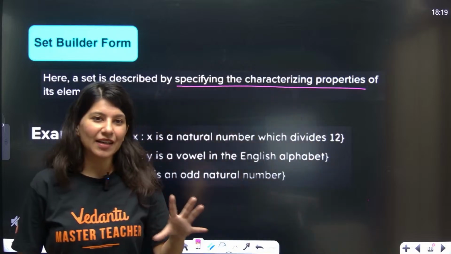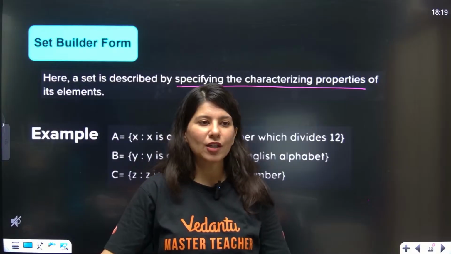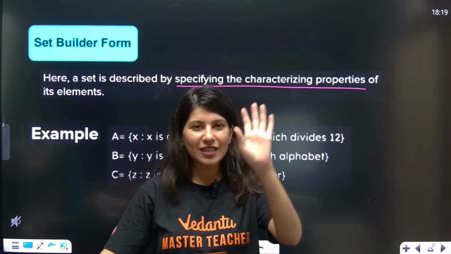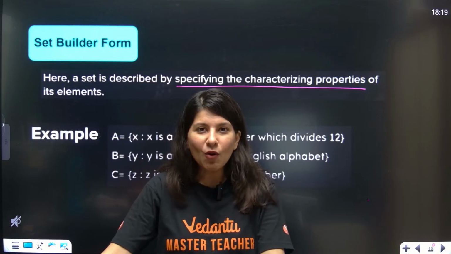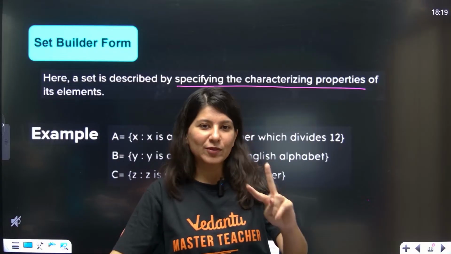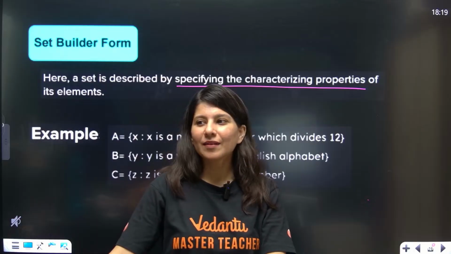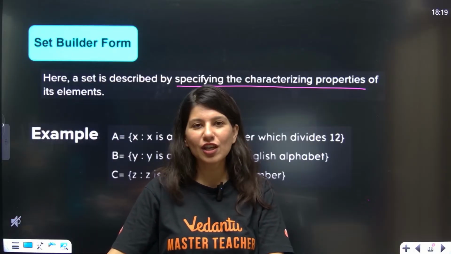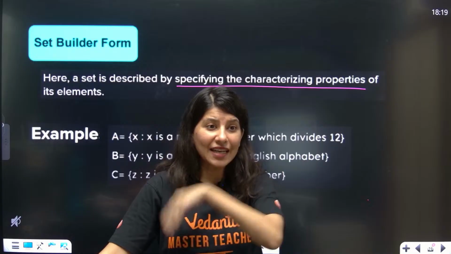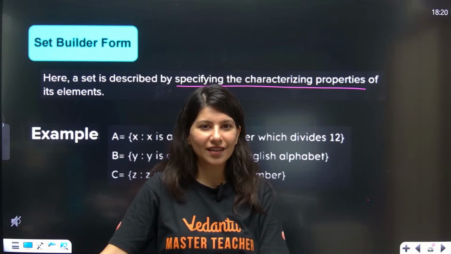See, understand. Suppose there is a girl in your school. She is your crush. Now, there are 2 types of people. Category number 1 will call her by name: okay, I have a crush on Sweetie. Another person will not take her name.